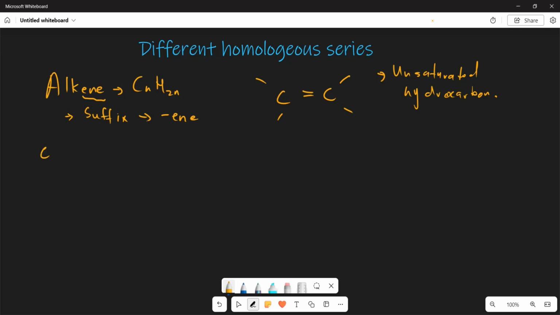Let's say I give you ethene. What is going to be the structure of your ethene? Remember, eth means two, so you are going to have two carbons, and ene means double bond, so the two carbons are joined by a double bond.